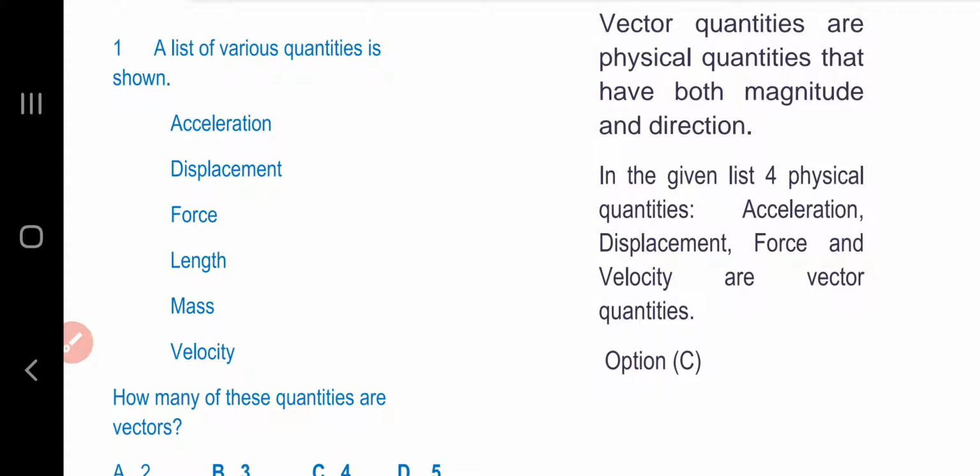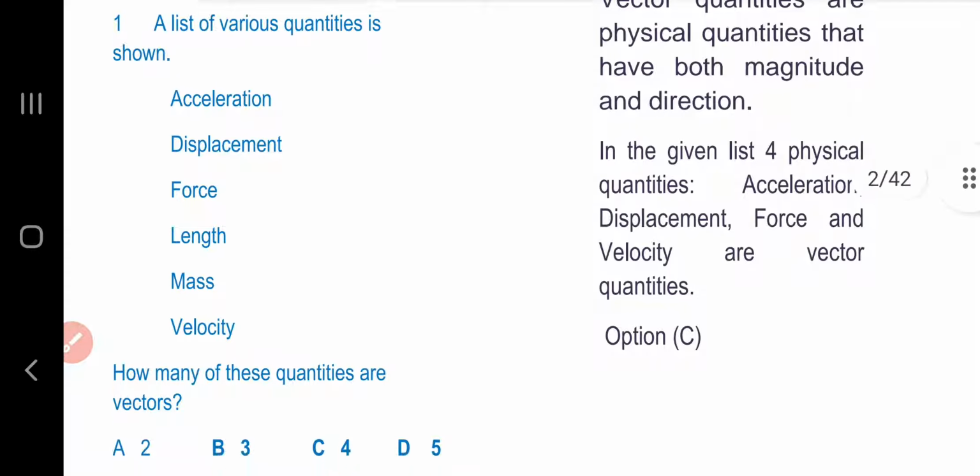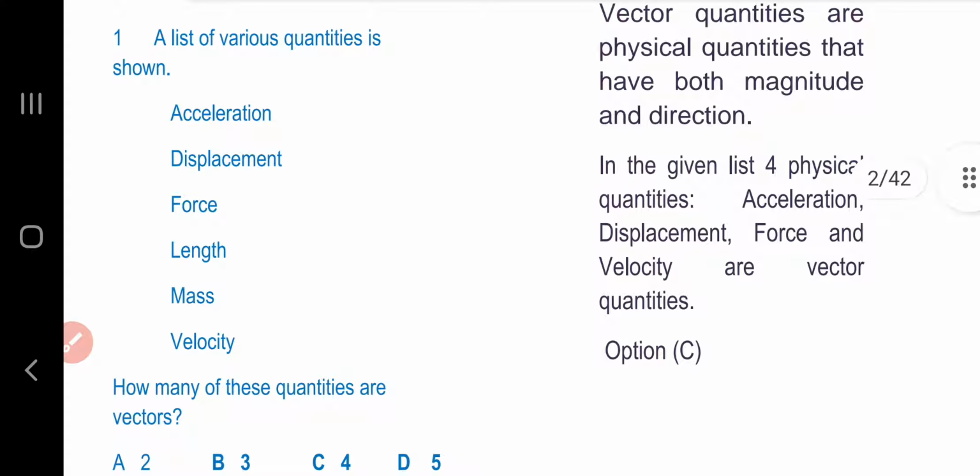Question number 1. A list of various quantities is shown. How many of these quantities are vectors? Vector quantities are physical quantities that have both magnitude and direction. In the given list, for physical quantities, acceleration, displacement, force, and velocity are vector quantities. Option C.